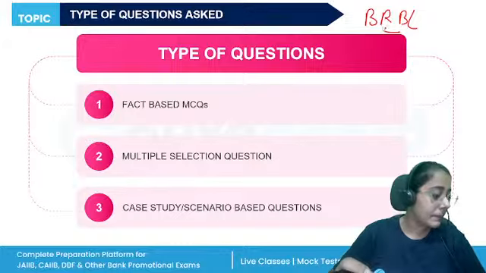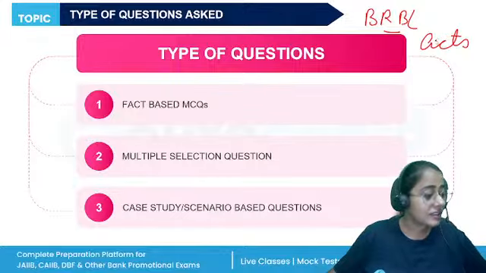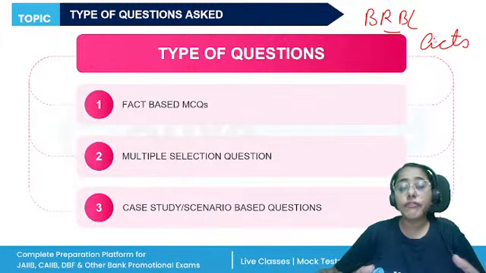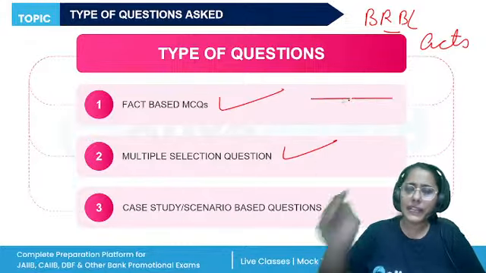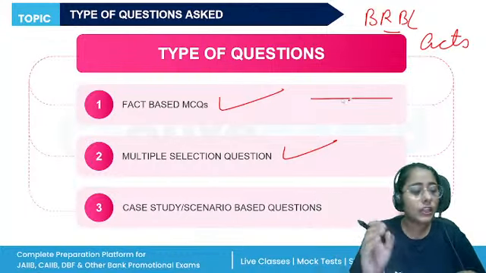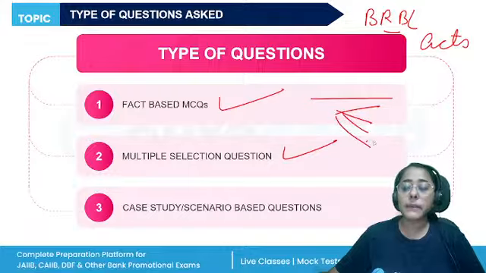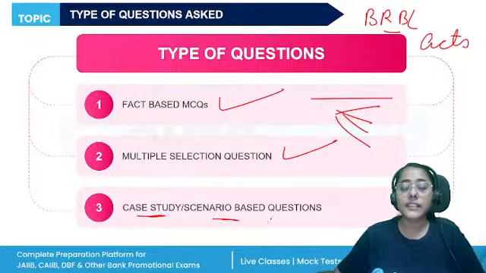In the BRBL paper, you'll be studying about so many acts, their provisions, sections, about the Companies Act, about the Partnership Act, Limited Liability Partnership Act, and not only fact-based questions on these provisions and sections, multiple selection question in which you'll be given a statement like this and this is the act, which of the following are true according to the section, and then you will be given 4 to 5 statements among which you will be choosing which ones are correct. And then most of the weightage is of the case studies and scenario based questions.